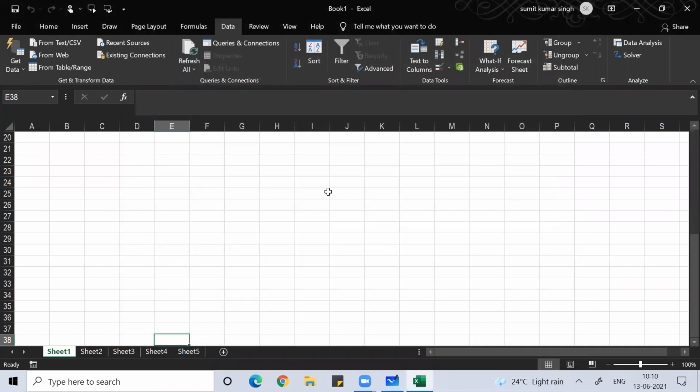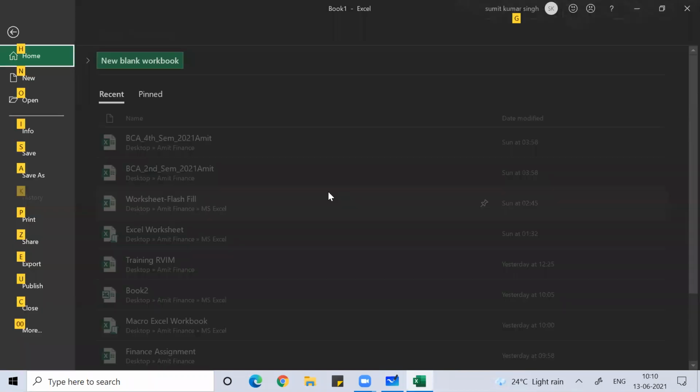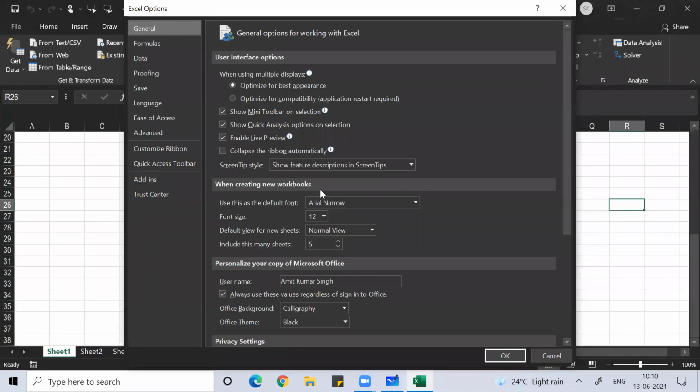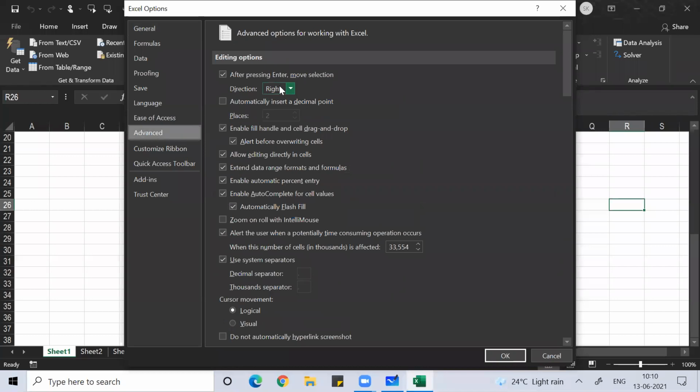Now if I press Enter, you can see I'm going right. If I make it Left, when I press Enter, I'll go left. I hope that part is clear with all of you. Let me make it Down again, because we have it. So up, right, left, you can put anything there.